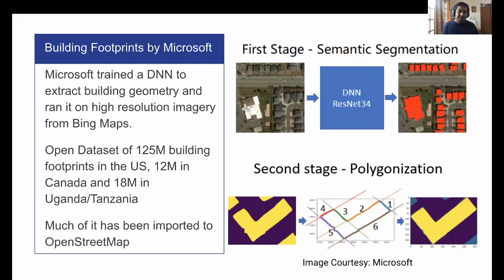And you can scale this up. So Microsoft did this work, and they released 125 million buildings for the US. There was a nice New York Times article that said a map of every building in the US. And it shows you the nice patterns around urbanization, etc. And they did similar work in Canada and Africa. And all of this data is available. It's open data, and much of it's been imported into OpenStreetMap. Next